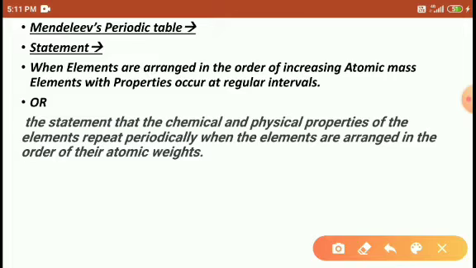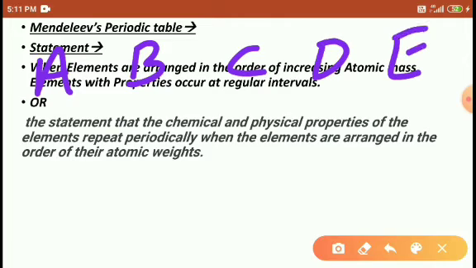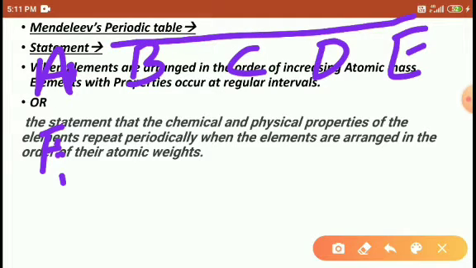For example, look here, students. I am using five elements: A, B, C, D, E. Imagine that these are the five elements. After these five elements, again I am writing F. A and F repeat similar chemical properties after a fixed interval. It means after four elements, the element F repeats the same properties as A. That is the fixed interval.